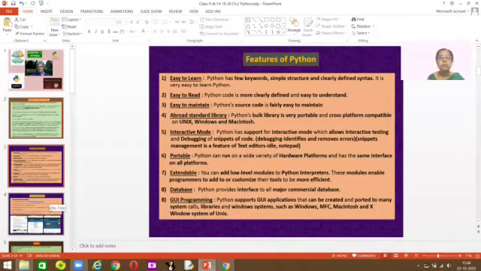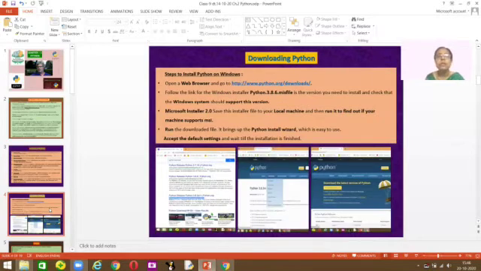Now let's learn how to download Python. To install Python, first you go to the web browser, type http://www.python.org and click on downloads. You will find the link. You can see the installer for Python. You can install 3.8.6, and MSI is your miscellaneous files. That's the version that you are going to apply. Okay.